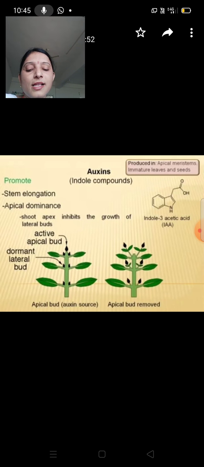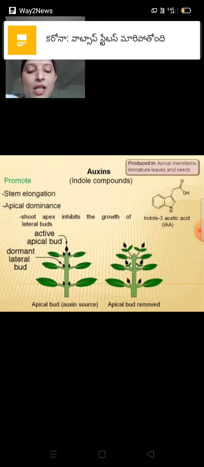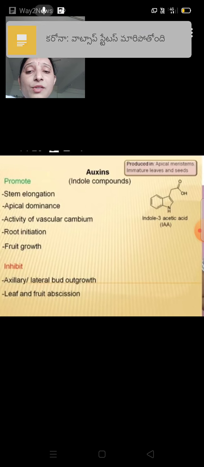Auxins also promote the vascular cambium, which produces secondary xylem as well as phloem and the thickening of the stem.